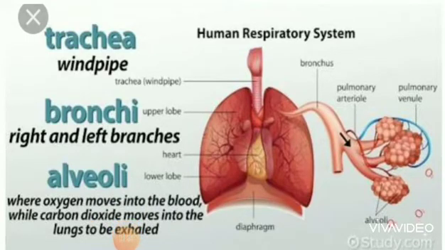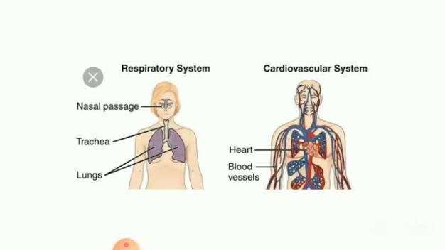Next, human respiratory system. Our respiratory system consists of organs like trachea, bronchi and lungs, which are responsible for exchange of air between the atmosphere and the blood. Together, these organs form what is called the respiratory tract. So this is the respiratory system. What are they? Nasal passage, trachea, lungs.